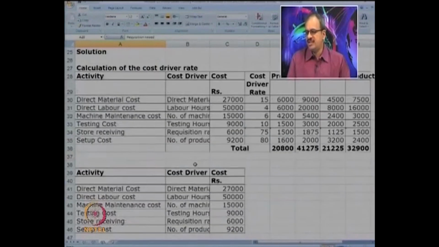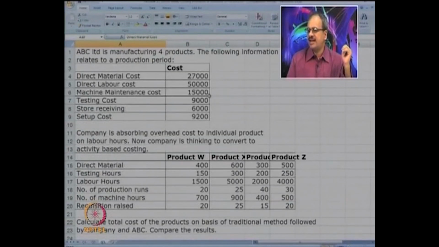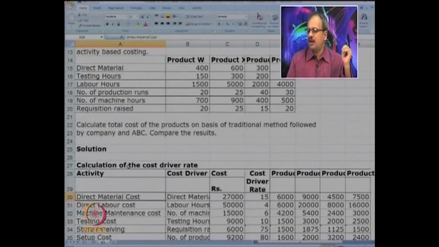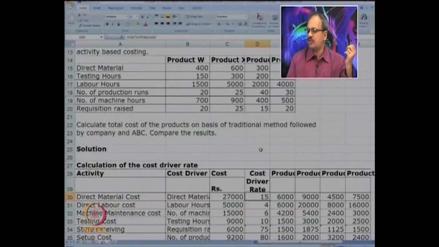Let us see now how it is done. Here I am able to see the total as per ABC system. I am just looking for how it can be done in the traditional system. But okay, let us start with ABC. Under the ABC system, you know that the cost is identified per cost driver. So the first cost you can see here was the direct material cost. Now the direct material is the cost driver for it, and you know that the total is 27,000, cost driver rate is 15. Here the per unit cost was given.